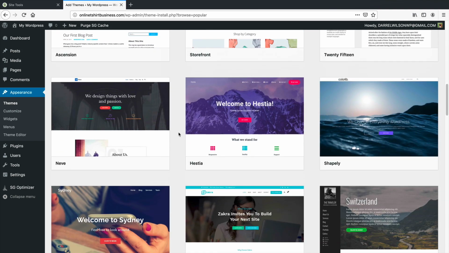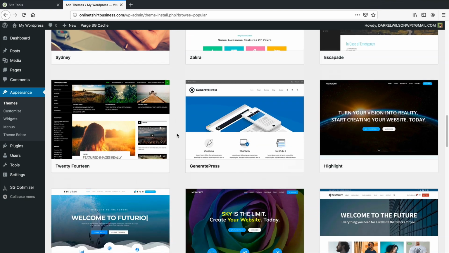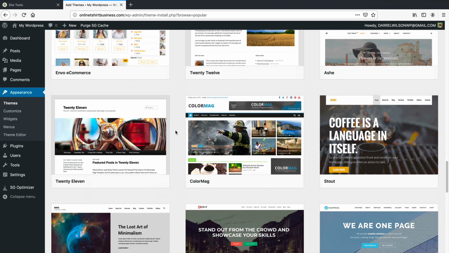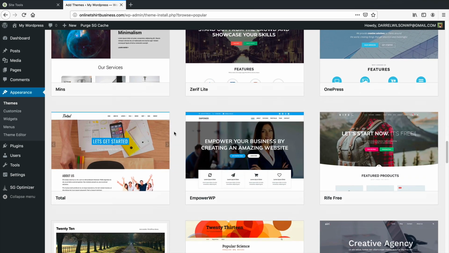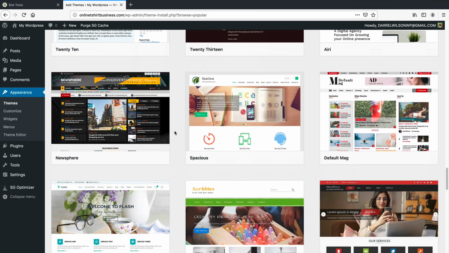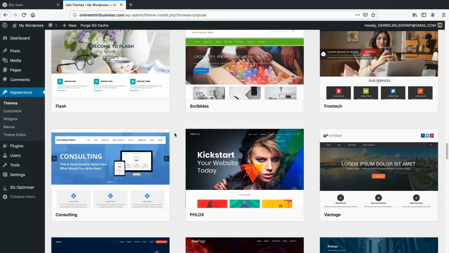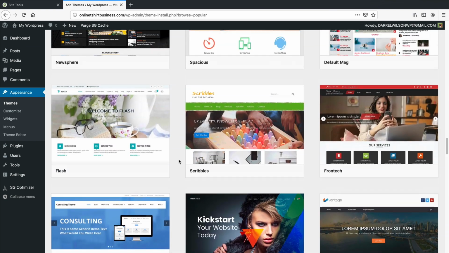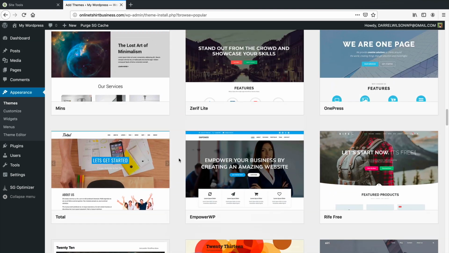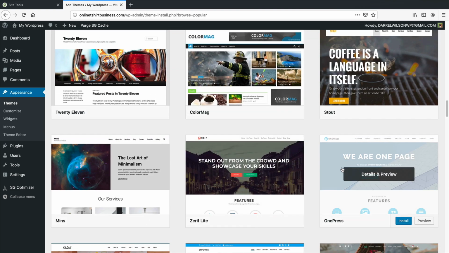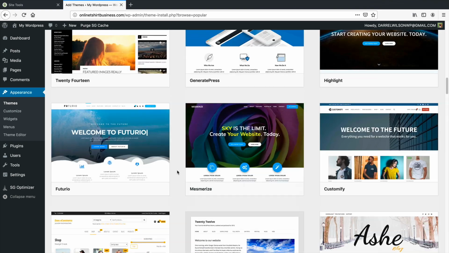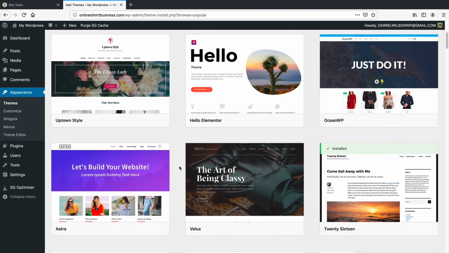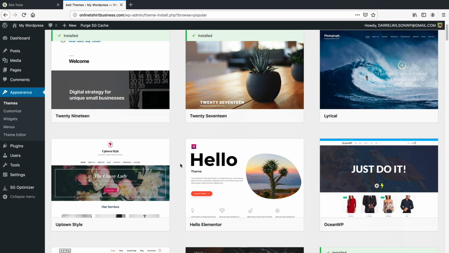Now, to be quite honest, a lot of these themes will probably all look the same, because a lot of these themes use the same page builder. So you're gonna come across themes that use the same builder, but then again, there's themes that don't even use the builder, they use their own custom style of building. So imagine Wix or imagine Shopify with every single store having a different builder. That's kind of how this works, but we're gonna be using a drag and drop, super easy page builder that makes it just a breeze.